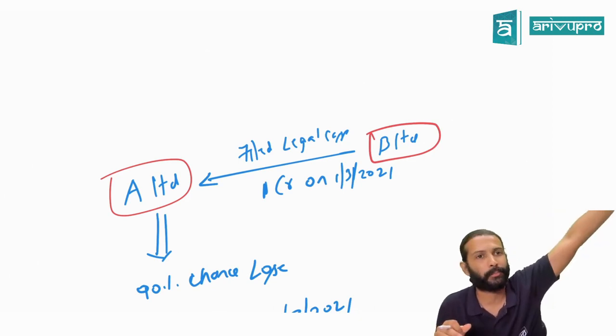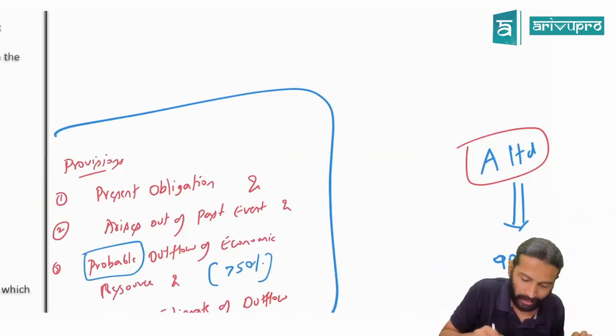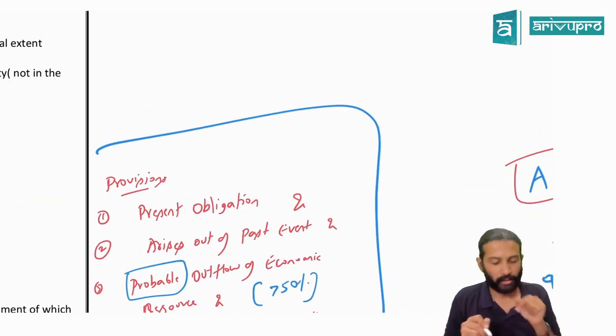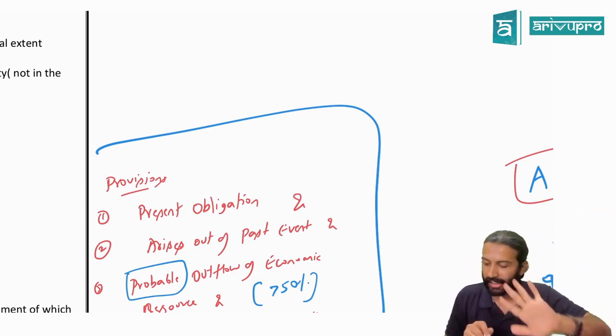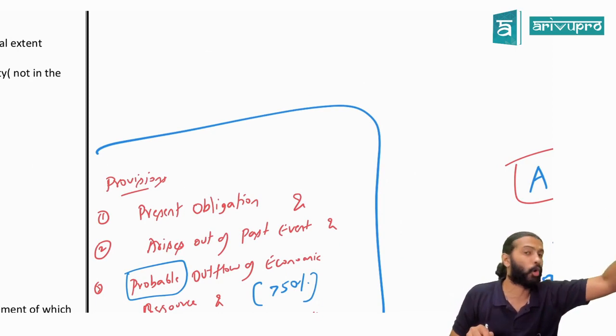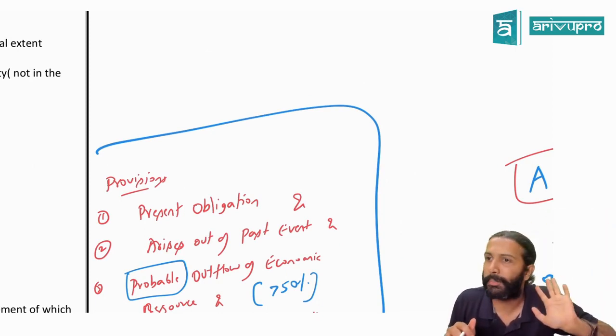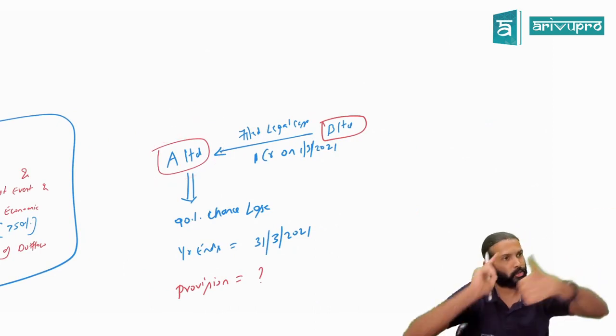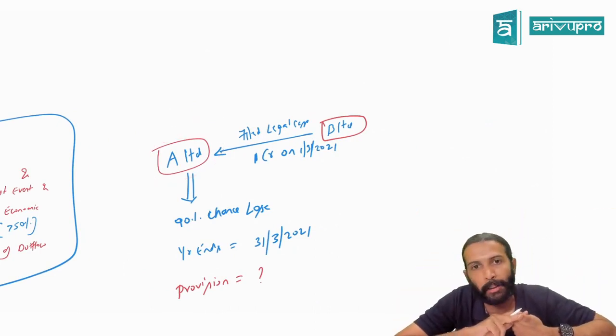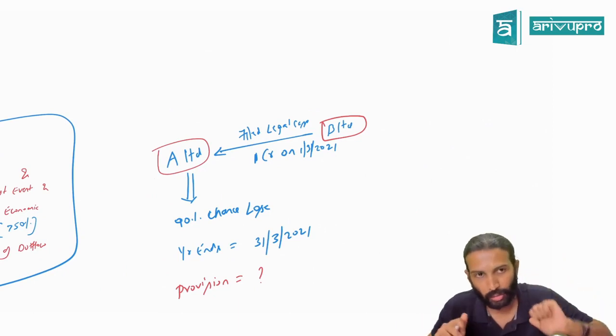Left. That means does A Limited have an obligation? Obligation means no escape. Can A Limited escape from this? Escape or no escape? No escape. That means A Limited has what? Obligation. So the first condition is satisfied now. Fine. Alright, what is your doubt, sir?